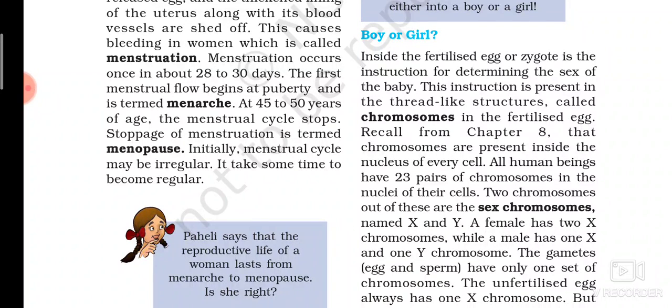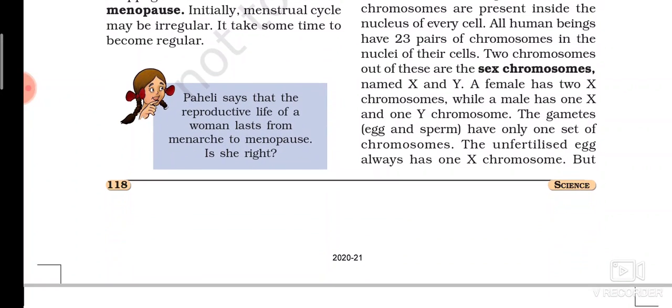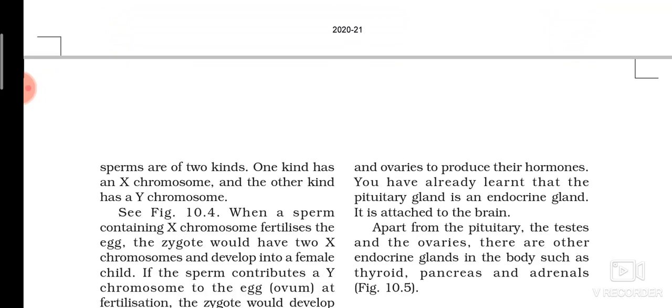Now when there is a fusion of ovum and sperm, fertilization takes place. During fertilization, one X from the female and one Y or X from the male gametes will fuse, and a zygote will be formed.